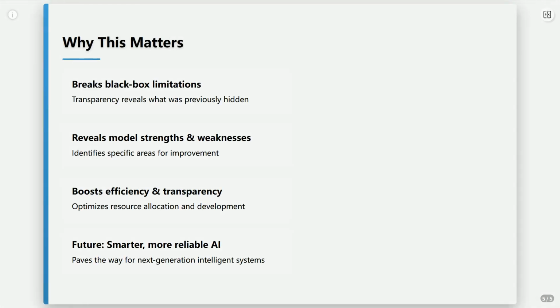Because this isn't just an academic exercise. It fundamentally breaks the limitations of black box evaluation. We can finally see the strengths and the weaknesses of our models, not just guess. This leads to more efficient development, greater transparency, and ultimately, smarter, more reliable AI. It's about moving beyond just what the model does to understanding how it thinks. That's the power of DIKWP white box evaluation.